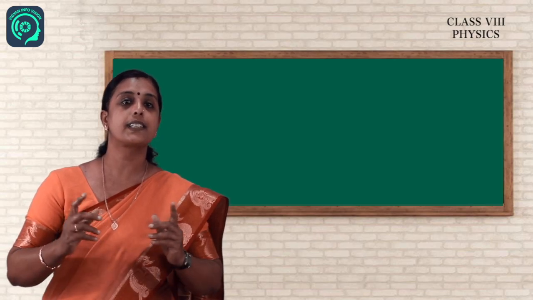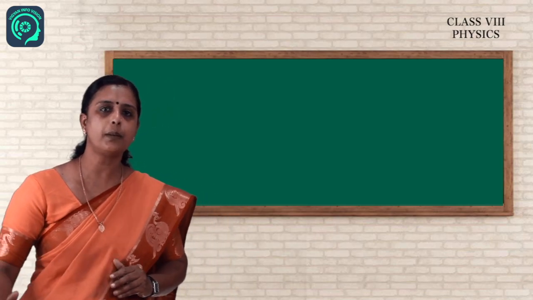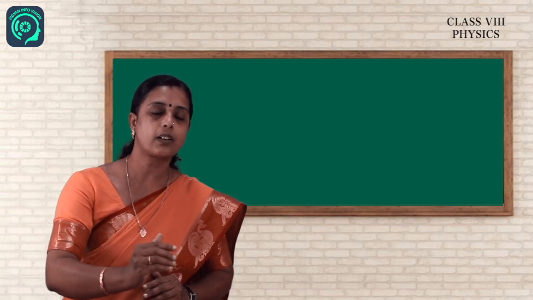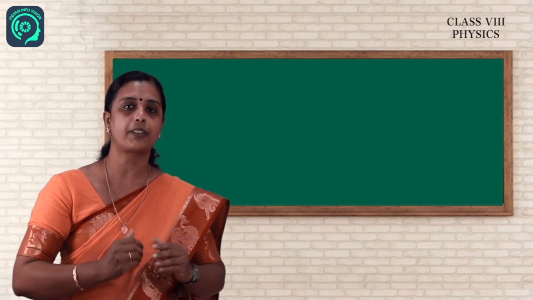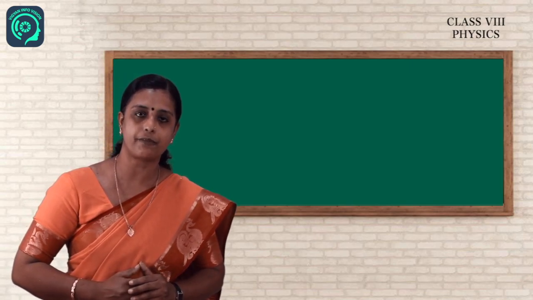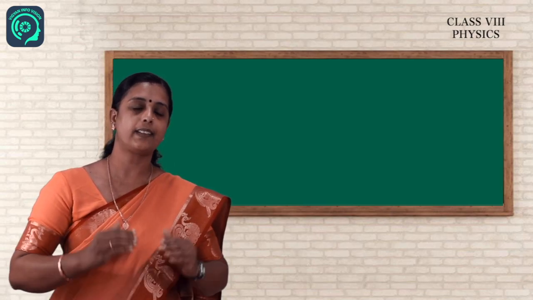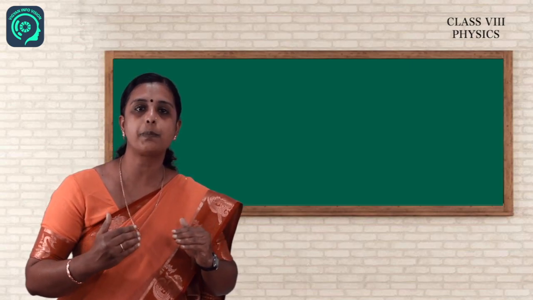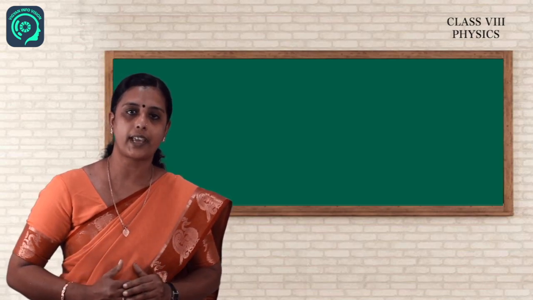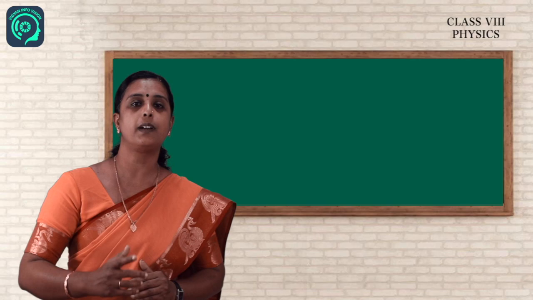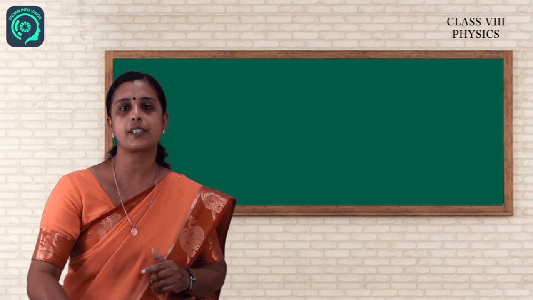What is this force? It is an opposing force, and this force is opposite to the direction of motion. When the ball is rolling on the ground, there is a contact between the ground and the ball. So what happens? The ball will stop after some time, and that force is called frictional force. Frictional force can be defined as a force that always opposes motion, and the direction of the frictional force will always be opposite to the direction of motion. So the frictional force is also contact force, because this force is possible only if there is contact between the two surfaces, the surface of the ball and the surface of the ground.